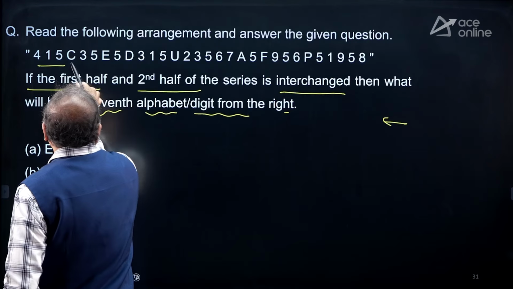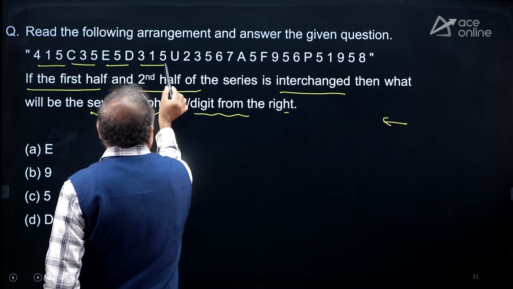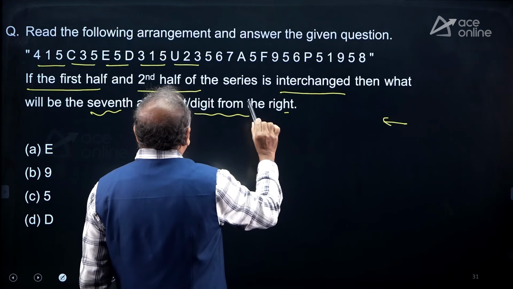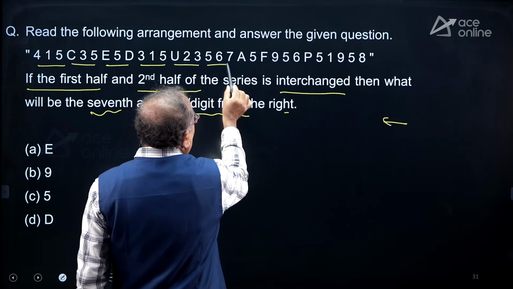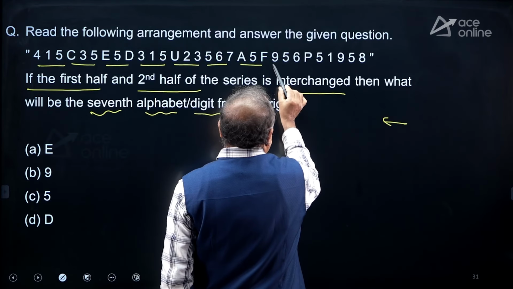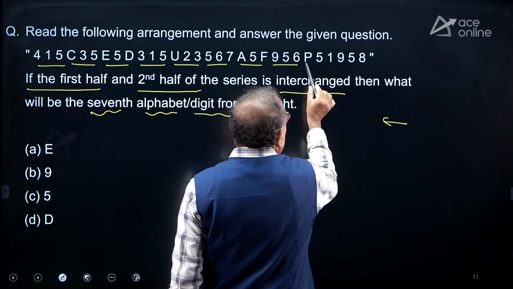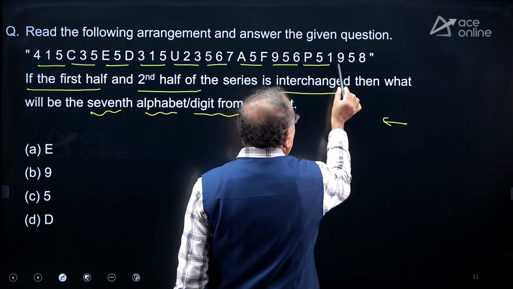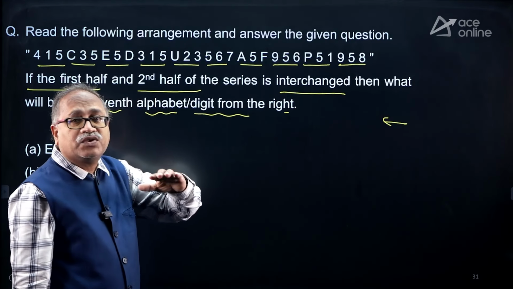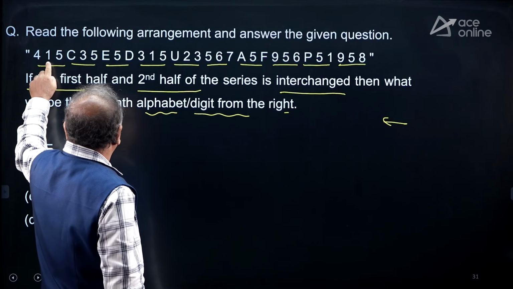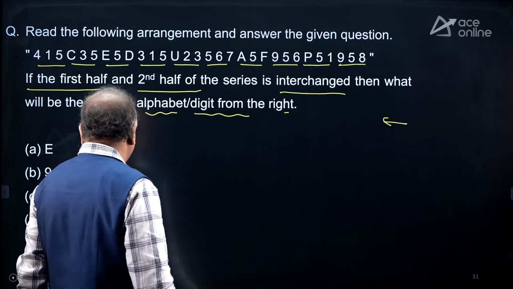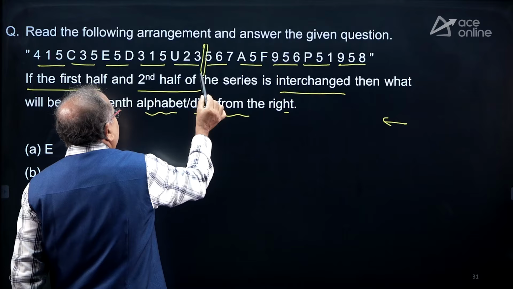That is 3, 6, 9, 12, and here 15, and 18, 21, 24, 27, 30. So I will take the first 15. That's 3, 6, 9, 12, 15. So here is the 15.